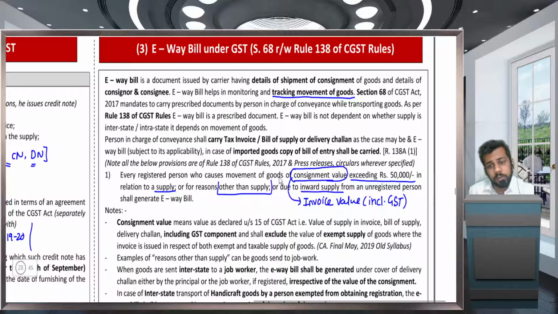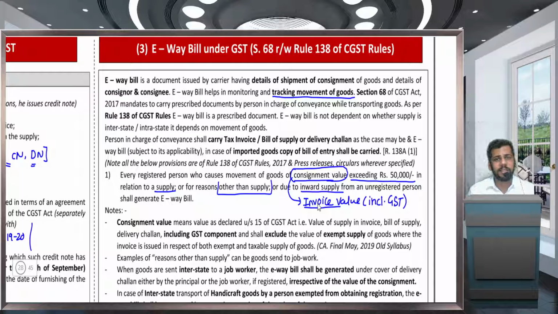However, if this invoice value contains any exempt supplies, they shall be excluded. In simple words, the taxable value plus the GST component will be the total consignment value. If your consignment value is more than 50,000, then the e-way bill has to be generated.